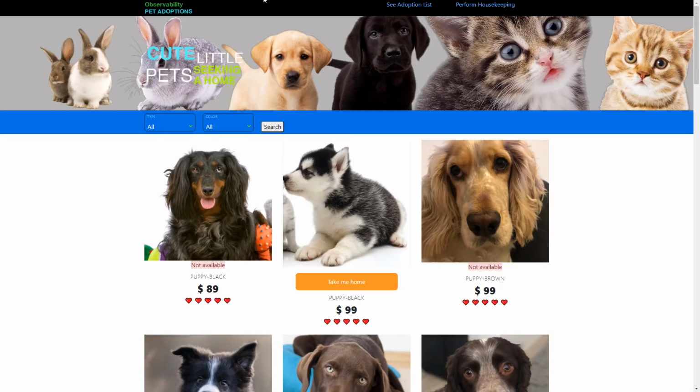In this application, we have a few traffic generators sending requests to the site, making adoptions, searching for different pets, as well as refreshing the pets that are available. We also have instrumented our application with AWS X-Ray, as well as the AWS Distro for OpenTelemetry. We're leveraging Container Insights as well as Lambda Insights, and we are collecting application-specific logs and metrics for this application. Now, let's go ahead and take a look at how we can observe our application using these tools.